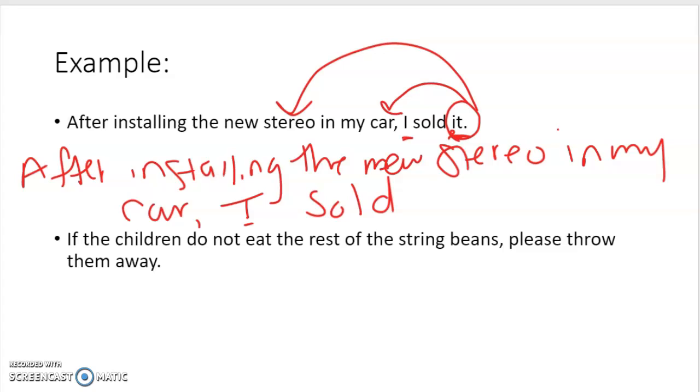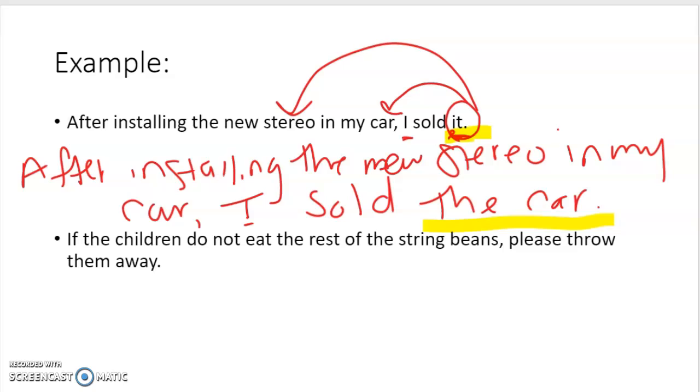Well, choose which one you want to do. I think the one that probably makes the most sense is the car. However, you could say you sold the stereo. Or you could say maybe I sold the old stereo. I sold the car. Therefore, you are taking out it and you're adding in a more clear noun. Okay, so that's what's taking the place of that pronoun.